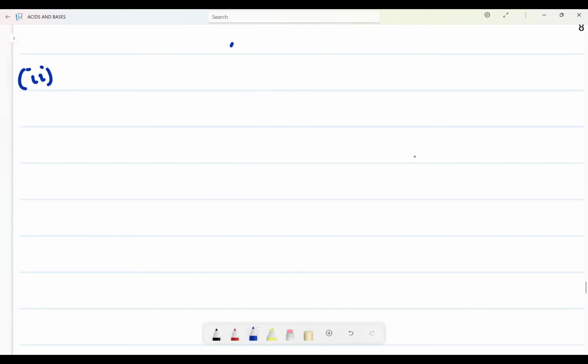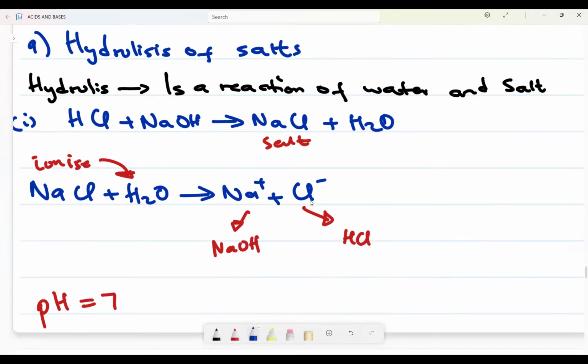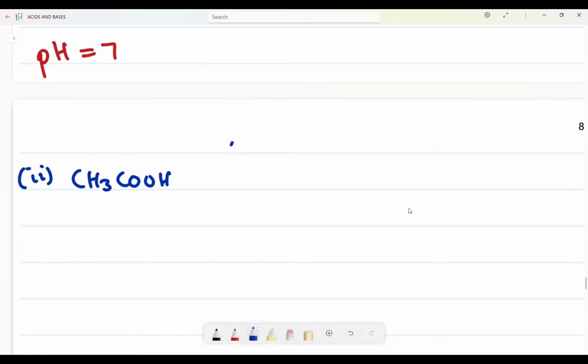Okay, the second one I will have, let me have now on number 2, CH3COOH. Here we already knew that the reaction is going to be neutral because now it's strong base and strong acid, but we need to prove using a relevant equation. So here it is CH3COOH plus now sodium hydroxide.